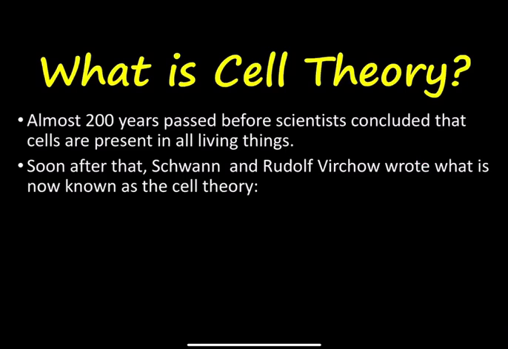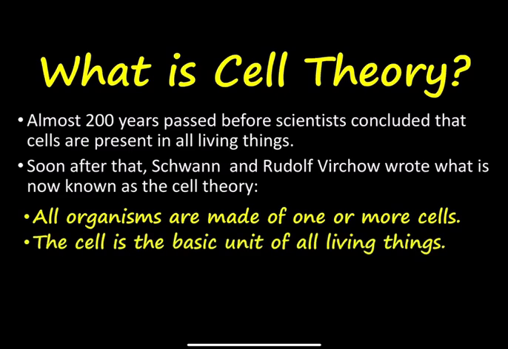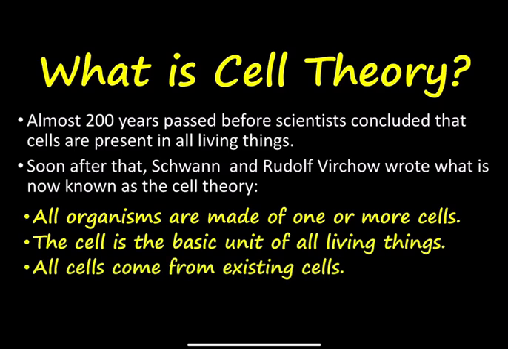What is cell theory? Almost 200 years passed before scientists concluded that cells are present in all living things, not just plants. Soon after that, Schwann and Rudolf Virchow wrote what is now known as cell theory. Cell theory says that all organisms are made of one or more cells. The cell is the basic unit of all living things. All cells come from existing cells.